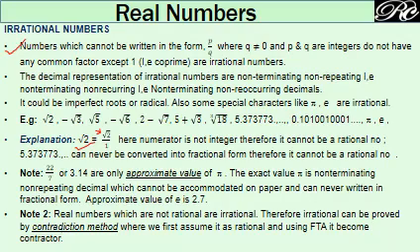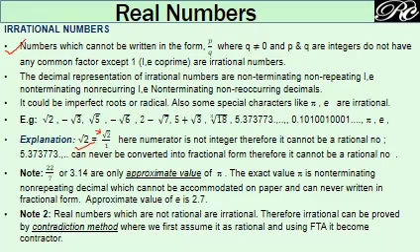So how to prove a number as irrational? The very first is the basic definition. If you cannot write it in the form of p by q, where p and q should be co-prime, then it becomes irrational. So by using the fundamental theorem of arithmetic, we come to a contradiction, and using this contradiction method, we prove the number as irrational.